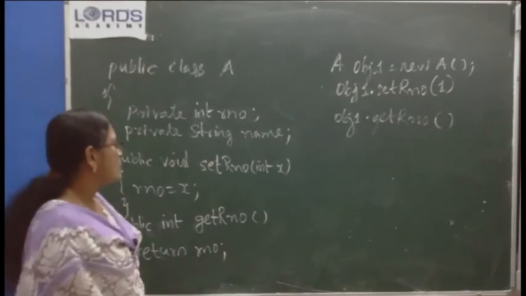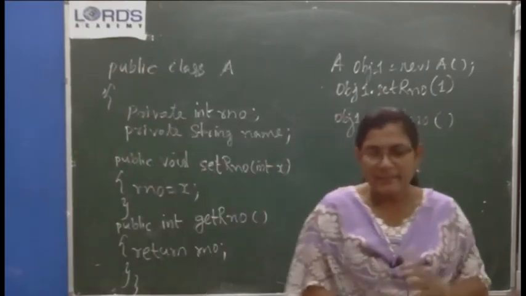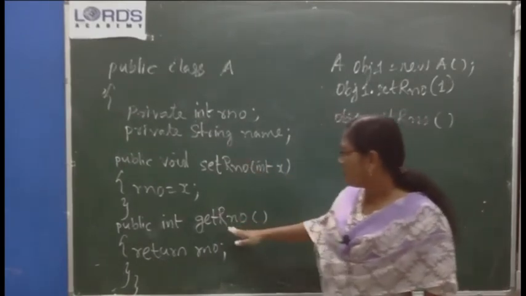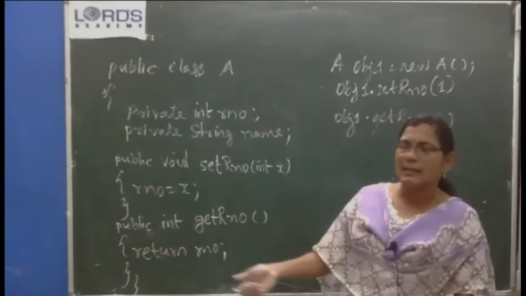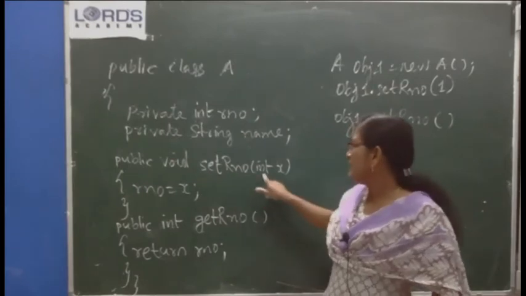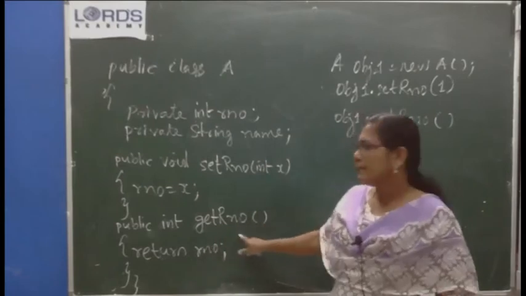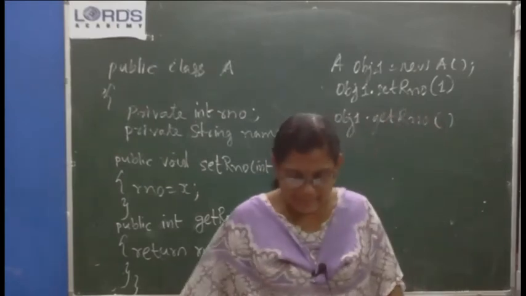So to provide accessibility to the private instance variables of a class, getter methods are written to take out the value, and setter methods are written to set the value. Usually the setter method name starts with set followed by the variable name. To take out the value, get followed by the variable name. These are the getter and setter methods.